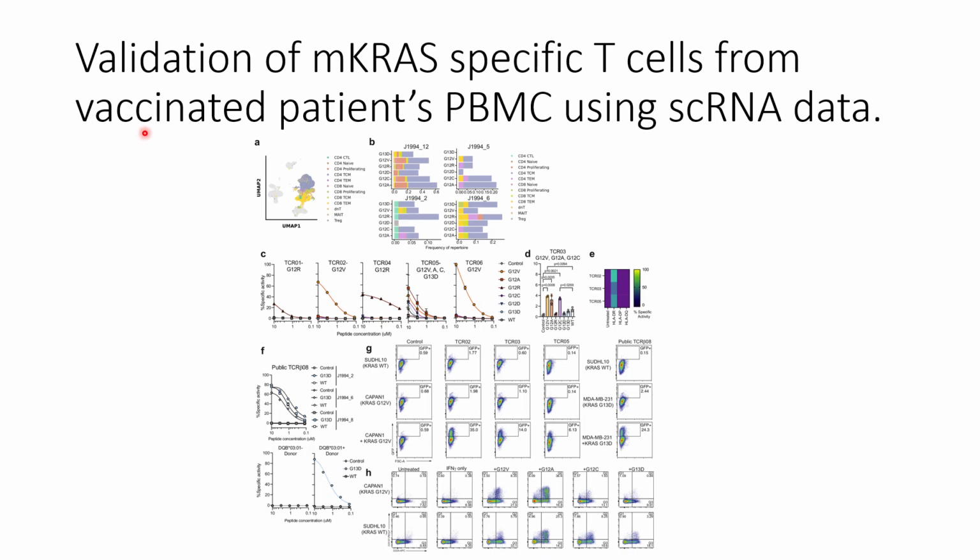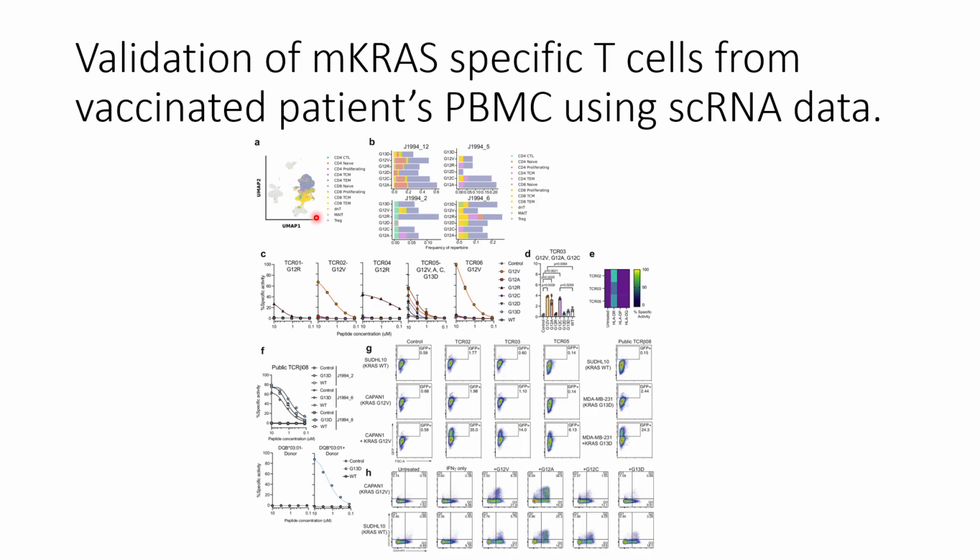In this video, we will discuss the final figure of this paper, where they talk about the validation of mKRAS-specific T cells from vaccinated patients' PBMCs using single-cell RNA-seq data. They also check whether these TCRs or mKRAS-specific T cells are able to detect the tumor cells and differentiate between tumor cells and healthy cells or not. So first, they started with this UMAP for the PBMCs before and after